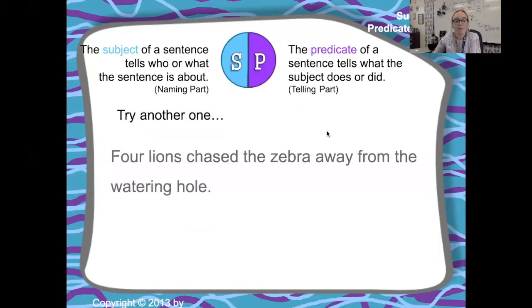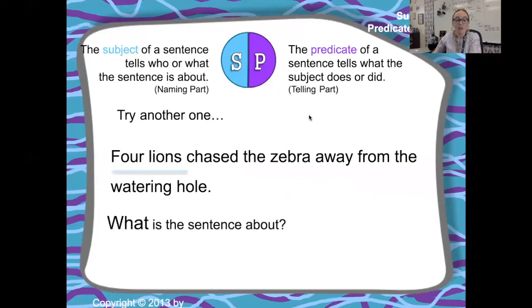Let's do another one. Four lions chase the zebra away from the watering hole. Let's do the subject first. So who or what is the sentence about? I'm going to give you a second to figure it out. The four lions. Very good if you figured that out. Now, what did the four lions do or did? What is the predicate?